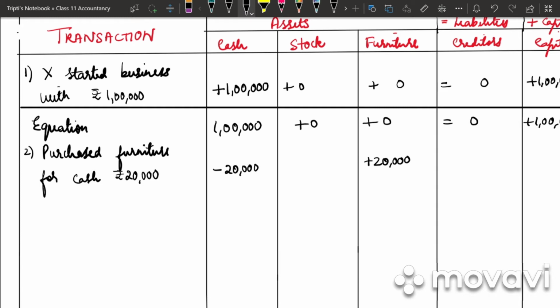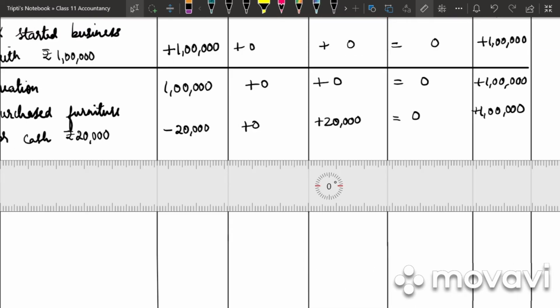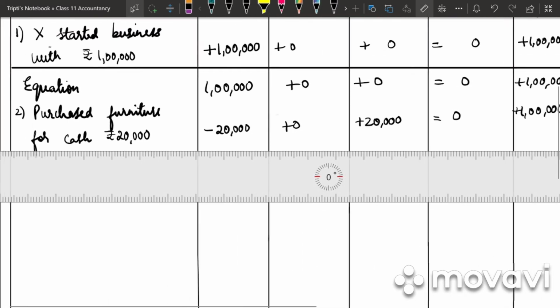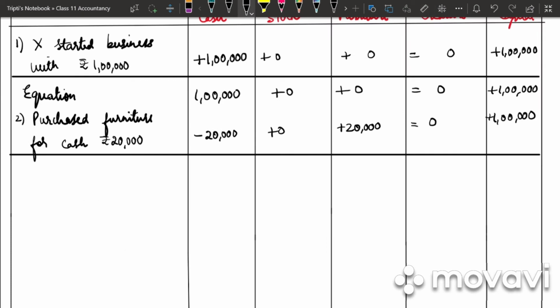So in cash we will be writing minus 20,000 and in furniture we will be writing plus 20,000. Remaining things will be 0. Again after that we will be drawing a line and in the next line we will be writing the new equation. What is our new equation? 1 lakh minus 20,000 is 80,000 plus 0 plus 20,000 equal to 0, and here we have 1 lakh.